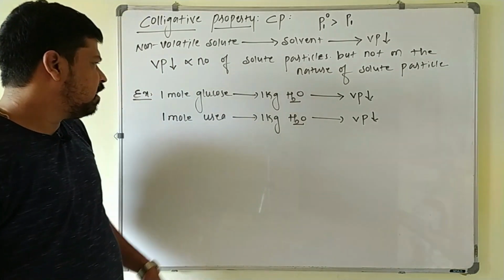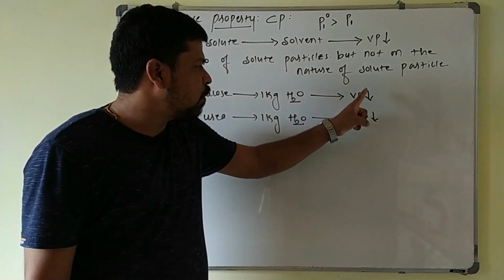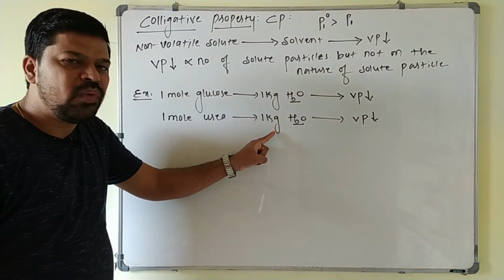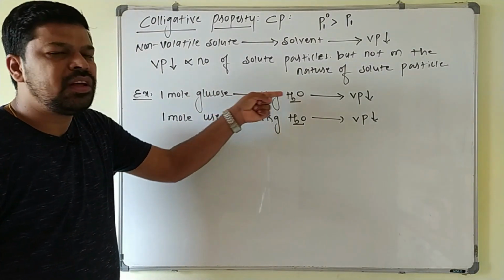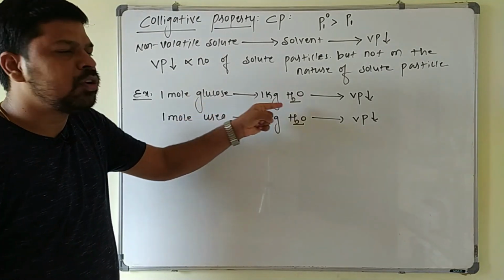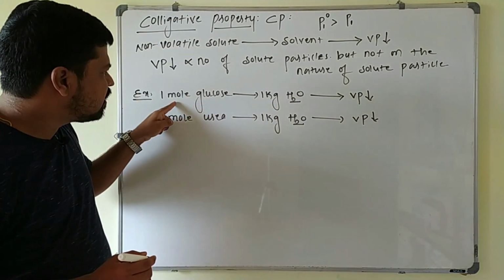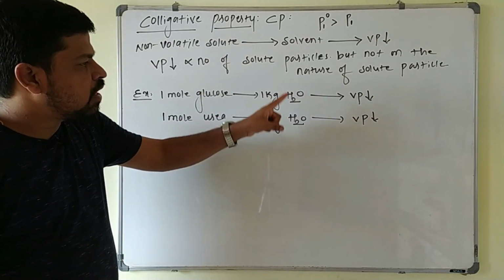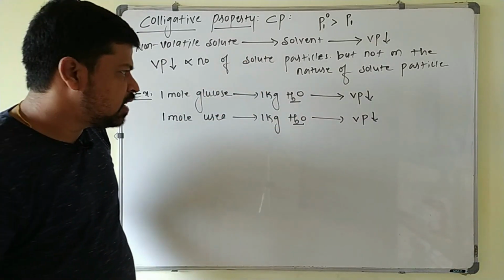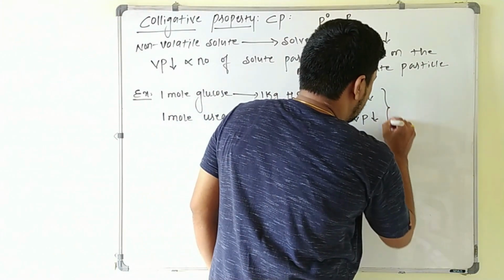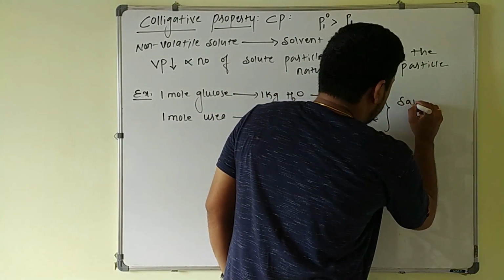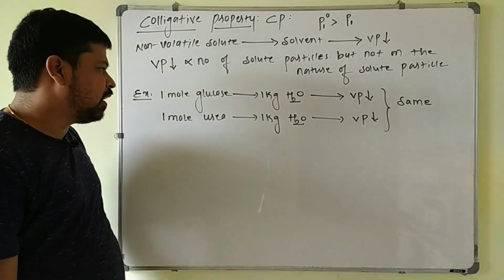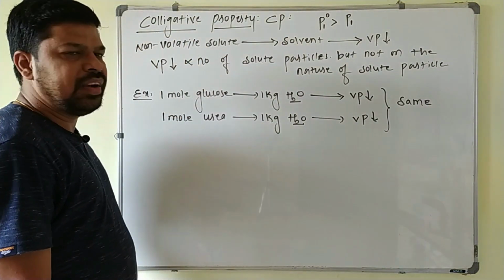You observe here, in both the cases, the decrease in the vapor pressure produced is the same, because to the 1 kg of the water, 1 mole of solute is added in both the cases here. So the number of particles added to the 1 kg of the water is same in both cases, so that the decrease in the vapor pressure produced in both cases is same here. So that is what the decrease in the vapor pressure produced, it depends only on the number of solute particles that are added to the solvent here.